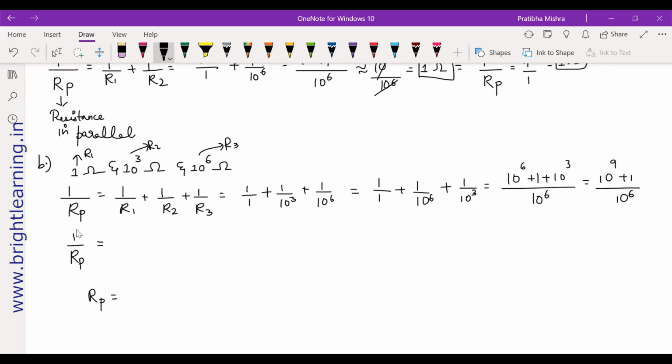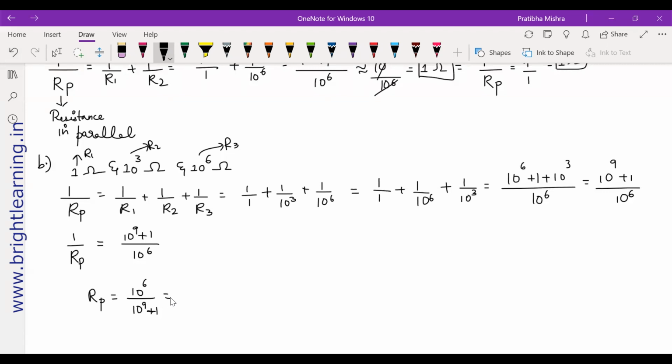So don't worry. Now 1 by RP can also be taken as 10 to the power 9 plus 1 divided by 10 to the power 6. So if you need RP, just take a reciprocal of it. 10 to the power 9 plus 1 will be how much? It's huge, with so many zeros. So I'll just write it as 10 to the power 9 plus 1.